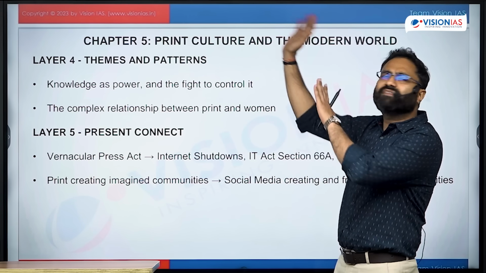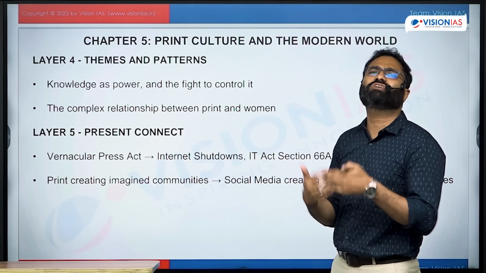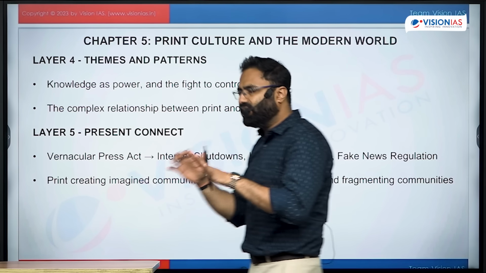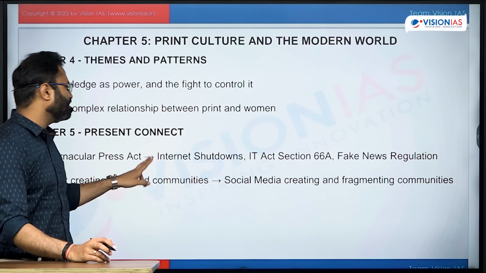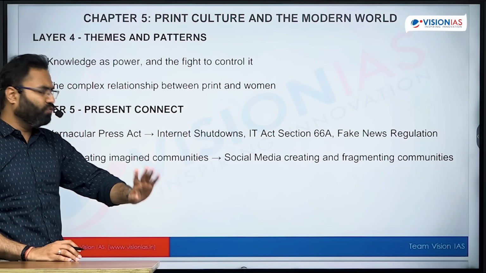I would say that compared to the other chapters, there are fewer things from the perspective of examination, but still it is there. So just have an idea about this particular chapter. Talking about the present relevance, for example the Vernacular Press Act, which was brought in 1878 in order to provide censorship over the printing press.